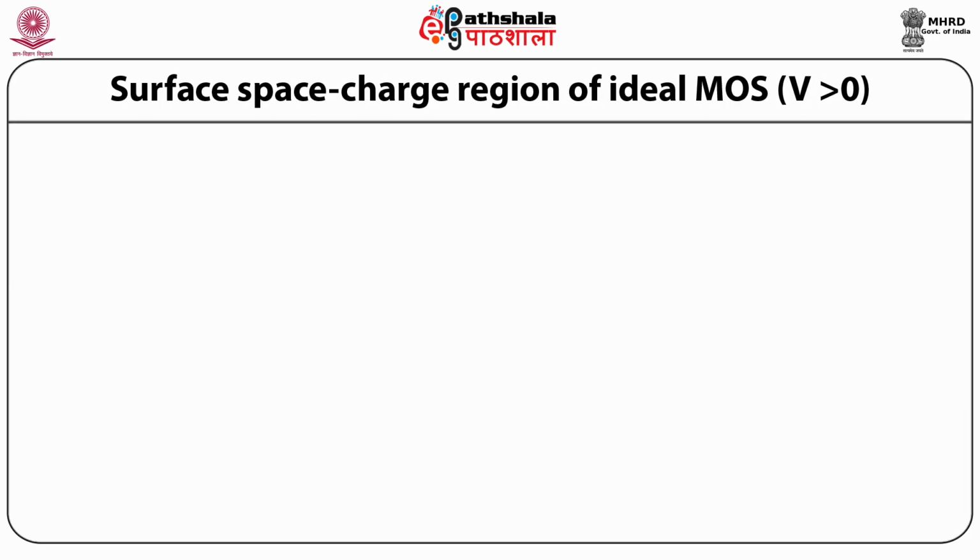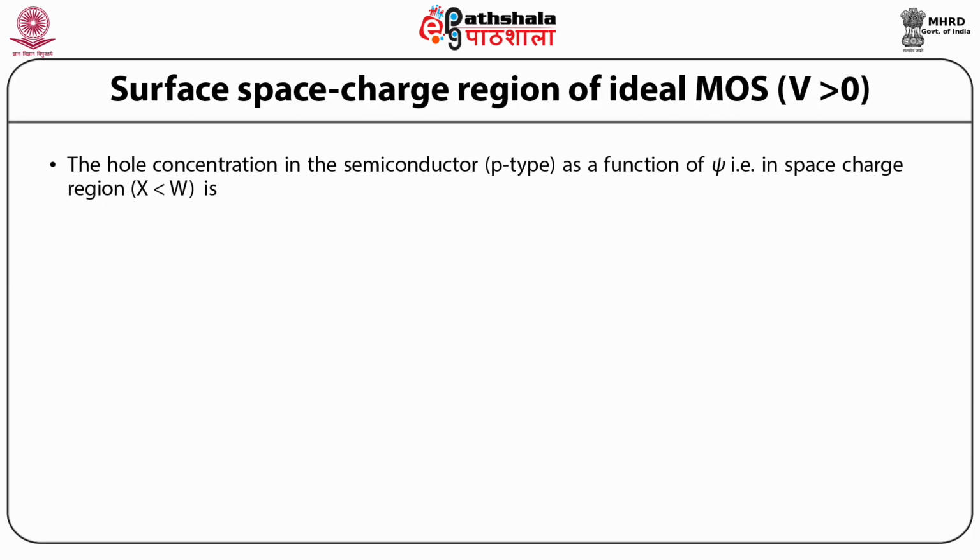Similarly, the hole concentration in the semiconductor as a function of psi is Pp equal to Ni exponential q (psi Bp minus psi p) by kT.